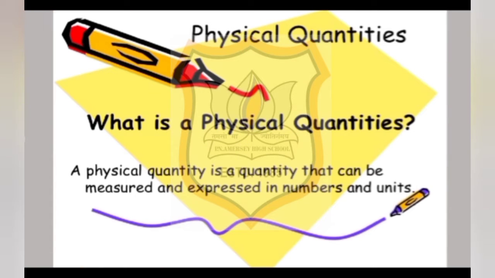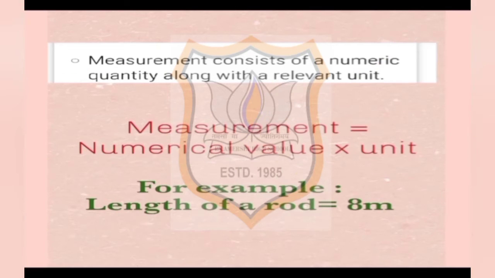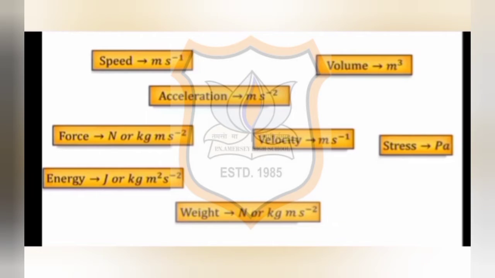Now how can we define a physical quantity? A physical quantity is a quantity that can be measured and expressed in numbers and units. That means in the previous example which we had seen, length is a physical quantity, meter is the unit, and 8 is its numerical value. Speed, force, energy, weight are examples of the various physical quantities which we use in our day-to-day life.